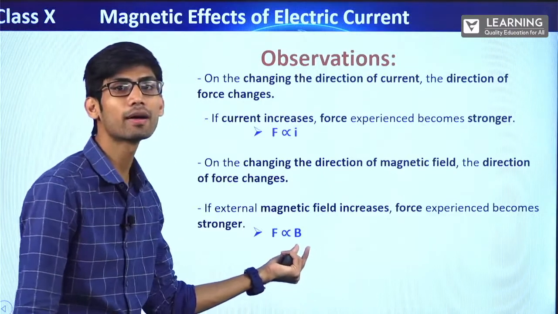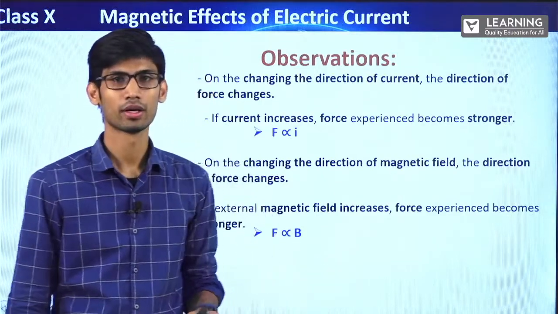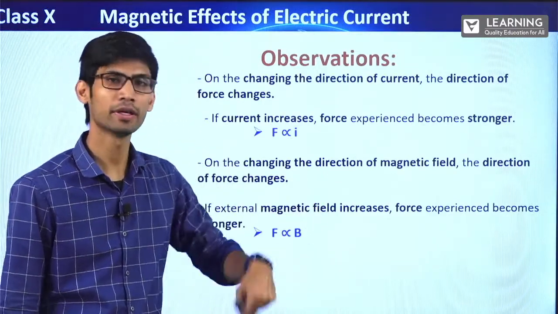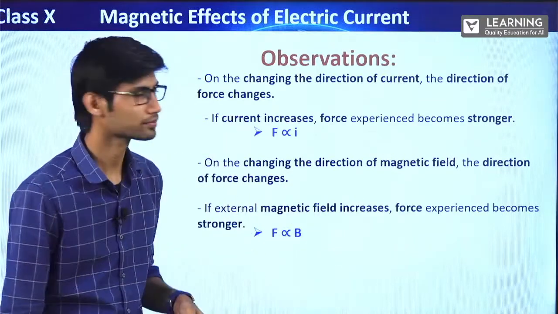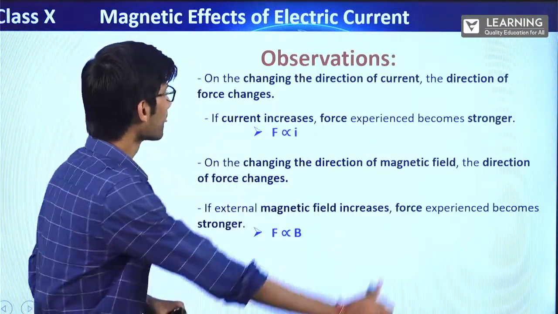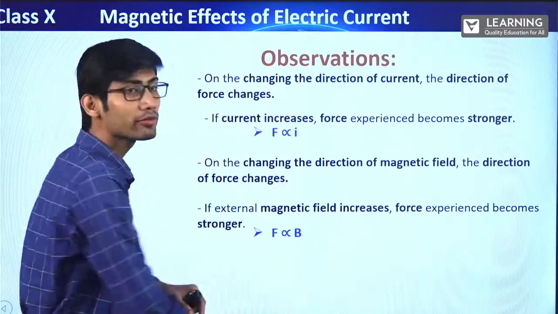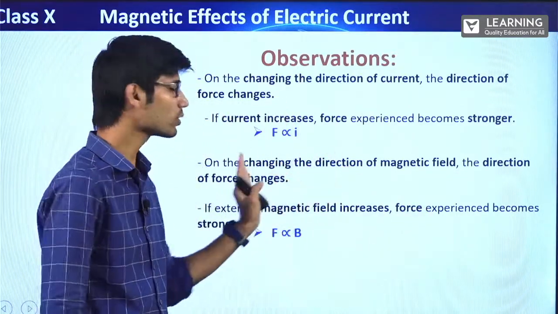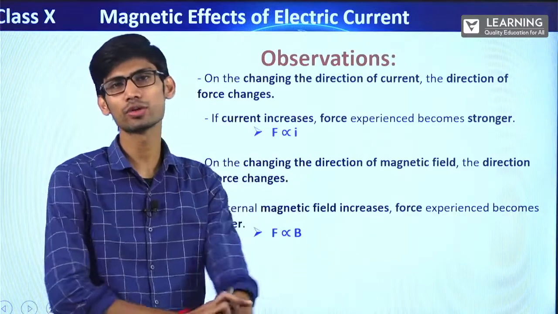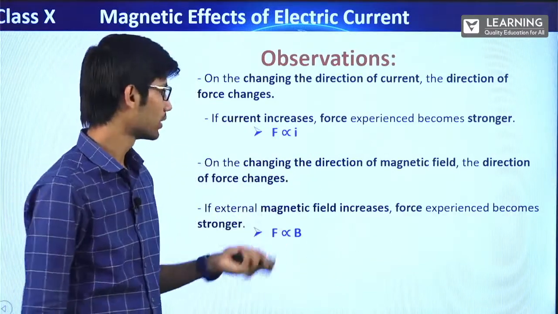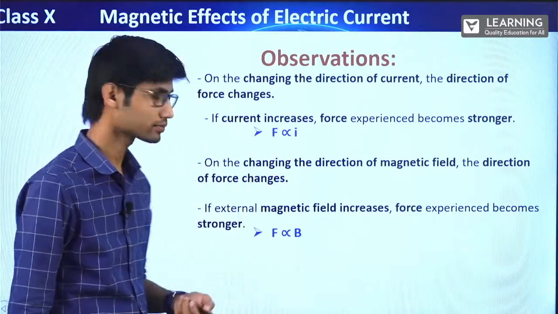That means force is directly proportional to the magnetic field. Magnetic field is represented by B. You will see it in your 12th standard. So for now, only these observations you have to keep in mind. This formula we are deriving is not in your course, but NTSE students preparing for their competition have to note it down.